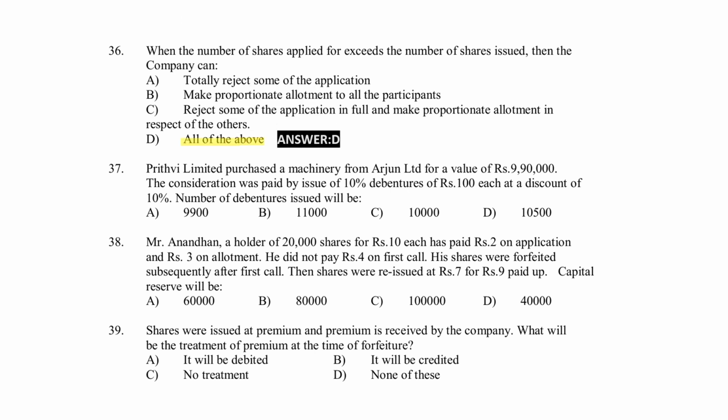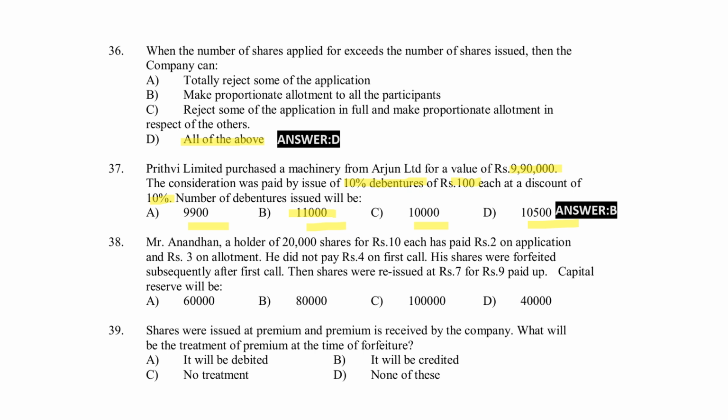Next, Prati Limited purchased a machinery from Arjun Limited for a value of 9,90,000. The consideration was paid by issuing 10% debentures of rupees 100 each at a discount of 10%. The number of debentures issued will be 9,900, 7,000, 10,000, 10,500. Right answer,